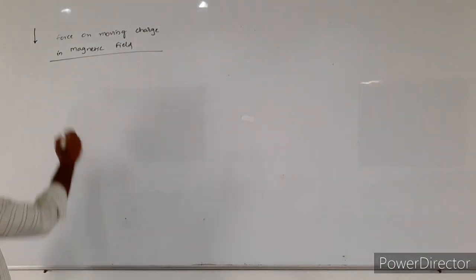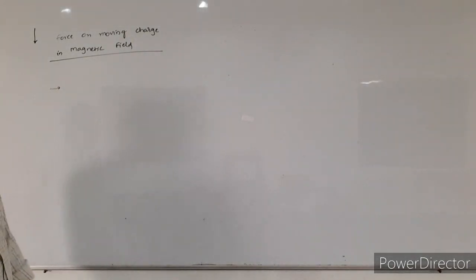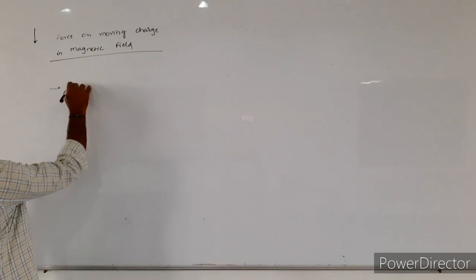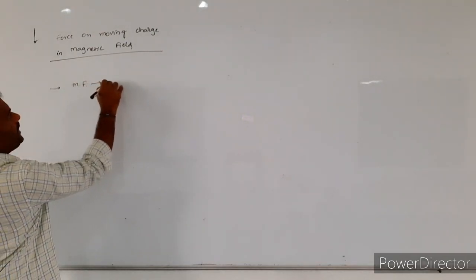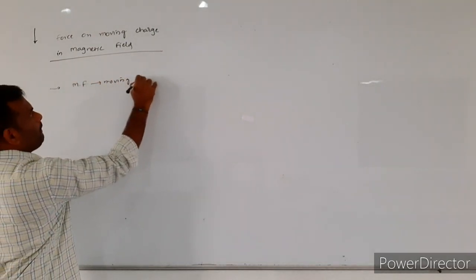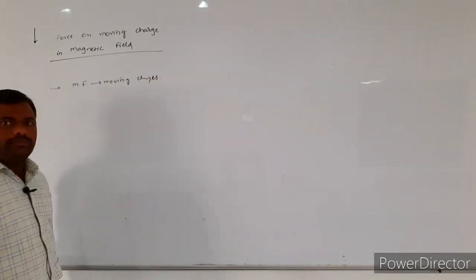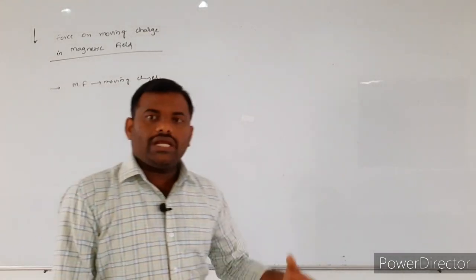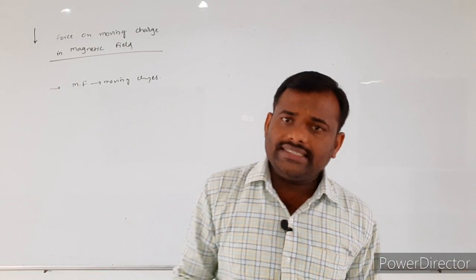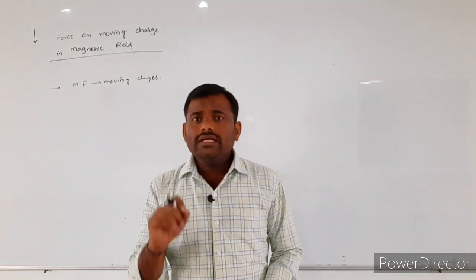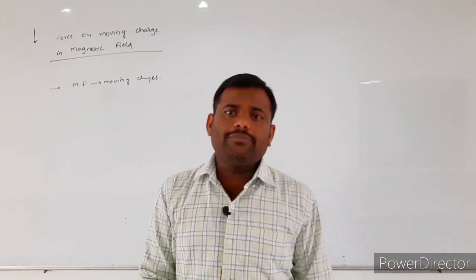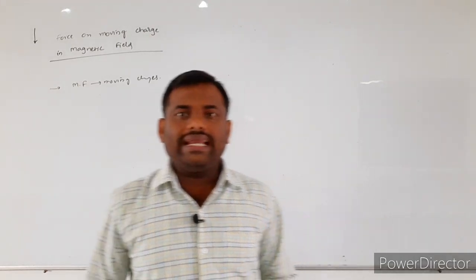So here we will assume that the magnetic field is produced by the moving charges. Magnetic field is produced by whom? Moving charges. So initially we are assuming that in a given region, the magnetic field is produced by the moving charges.